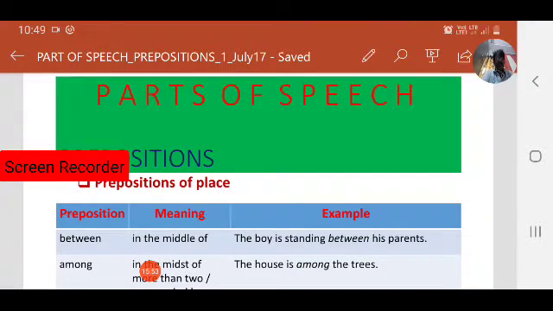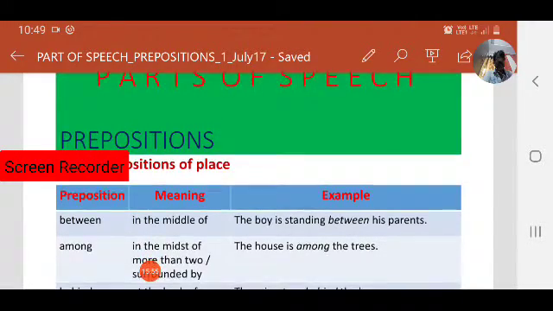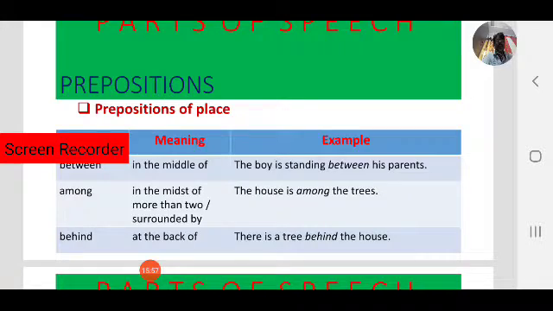Between means in the middle of. Example: the boy is standing between his parents. Where is the boy? Between his parents. Between is a preposition of place. It provides the relationship between the boy and his parents.